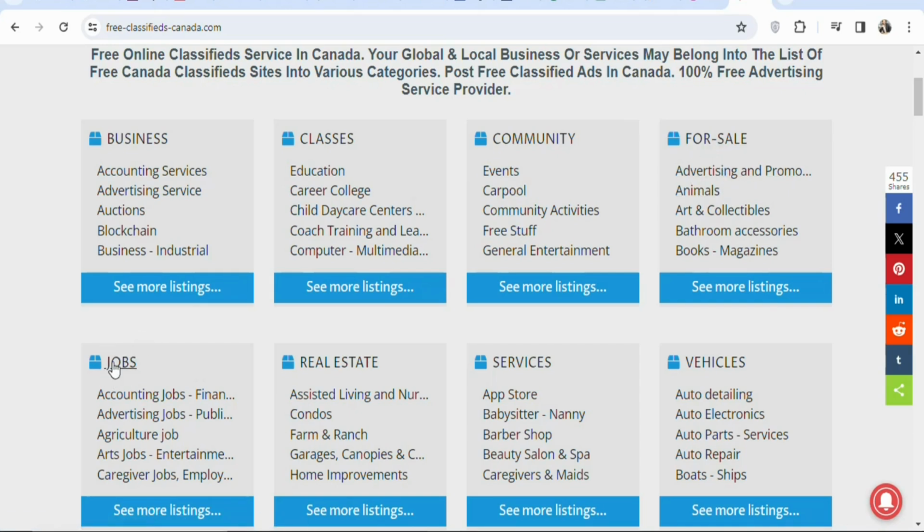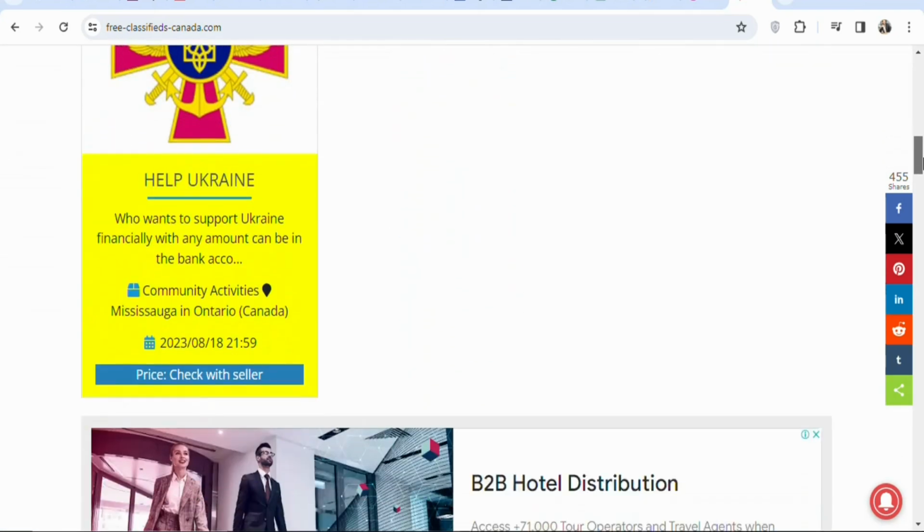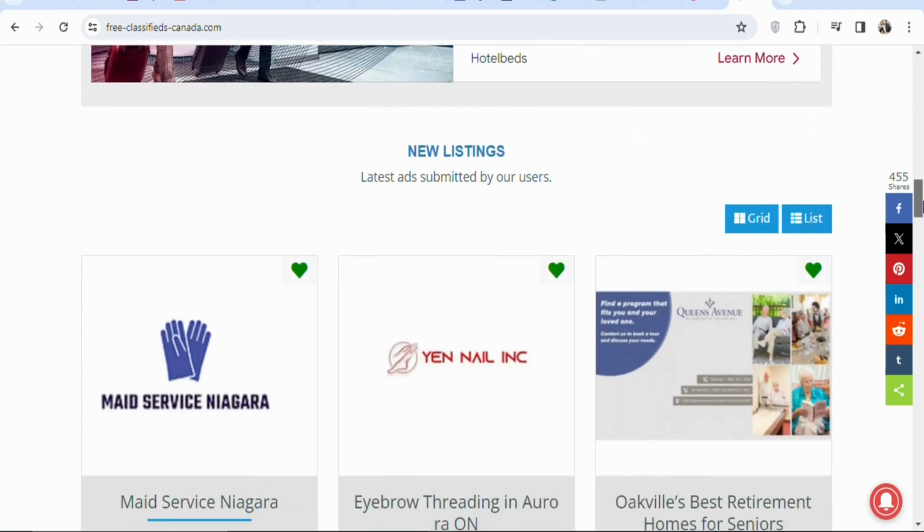If you have a job, you can post it here. You can see they have real estate category. So if you are selling a house or whatsoever, you can post it right here. Services, if you want to promote a service, you can promote it here. Vehicles, anything that you want, you can post it on this website and you are going to be getting quality traffic to your affiliate link.